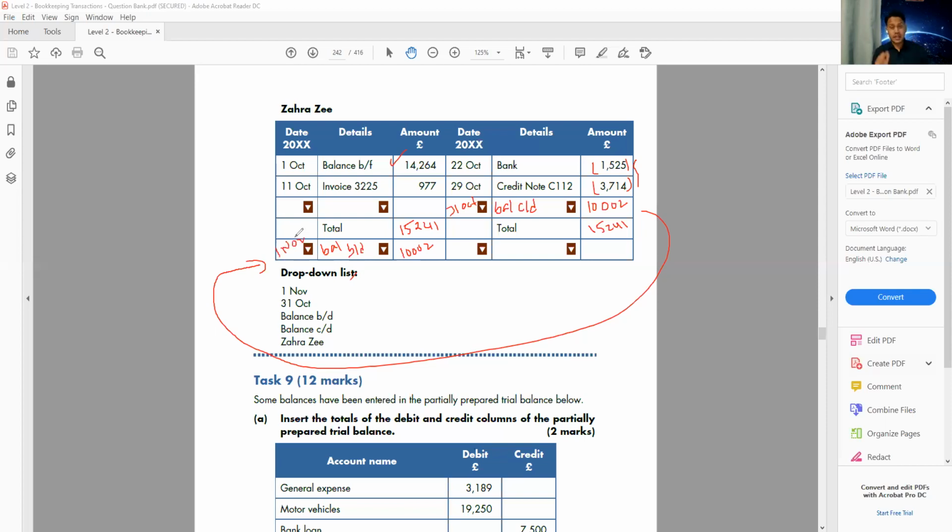This is a very easy question, but in the exam I have seen students stop on this question. There is nothing to understand from this question. If you know how to do the balance CD BD, end of the story. There is no complexity for this question, and there are easy marks, 8 marks. I think it will take 2 to 3 minutes to complete this question. So if you know it, there is no complexity, no adjustment, nothing to read, just do the balance CD BD and insert the date. I hope everyone will do this question very well in the exam.